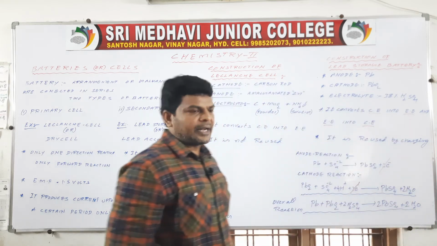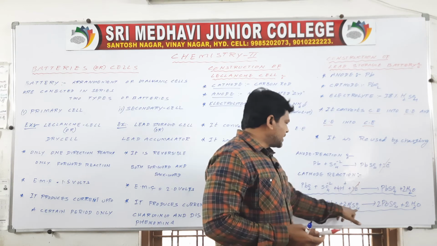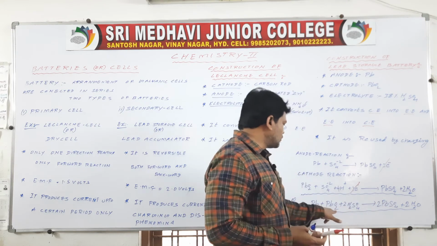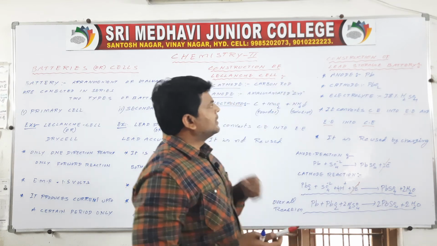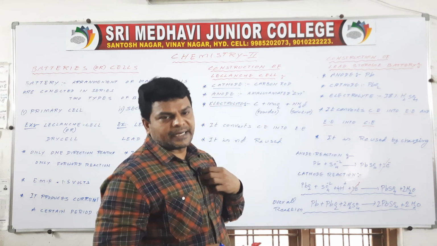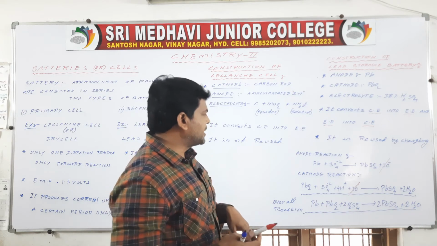This is the overall reaction. This is the reaction that takes place in the lead storage battery.